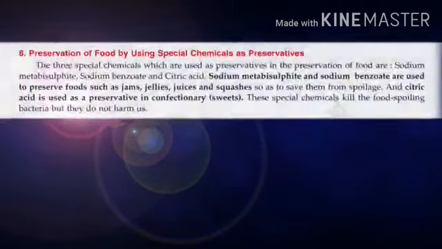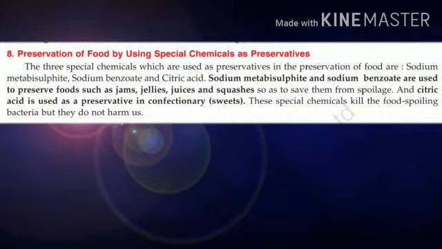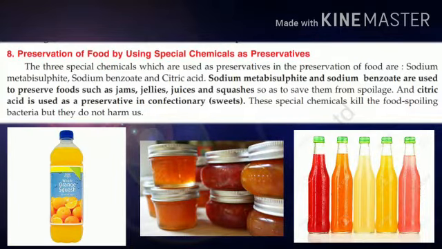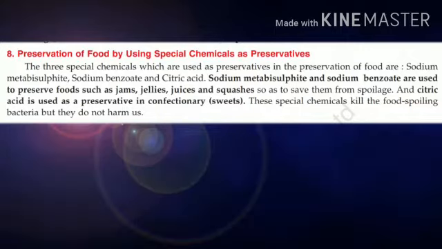Next, preservation of food by using special chemicals as preservatives. There are certain chemicals which can be used for preserving food like sodium metabisulfite and sodium benzoate, which are used to preserve foods such as jams, jellies, juices and squashes, so as to save them from spoilage.